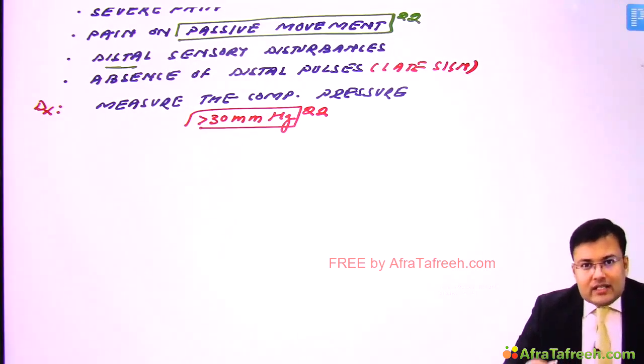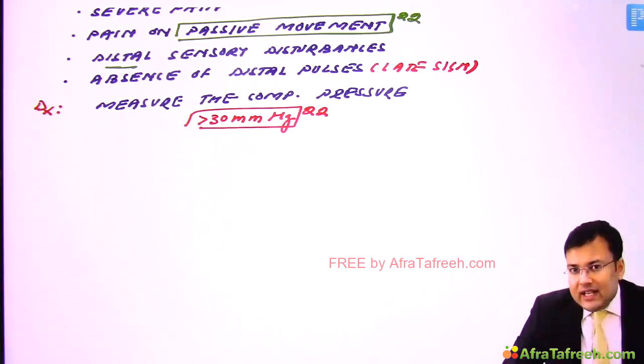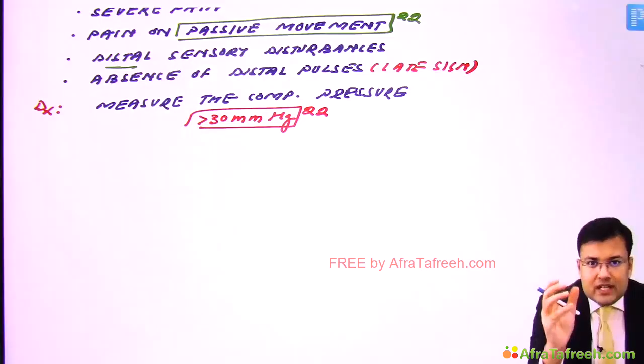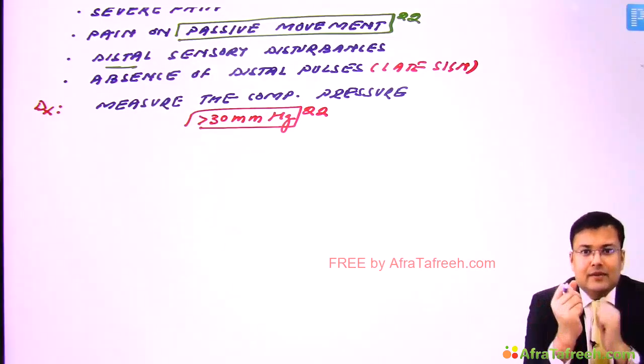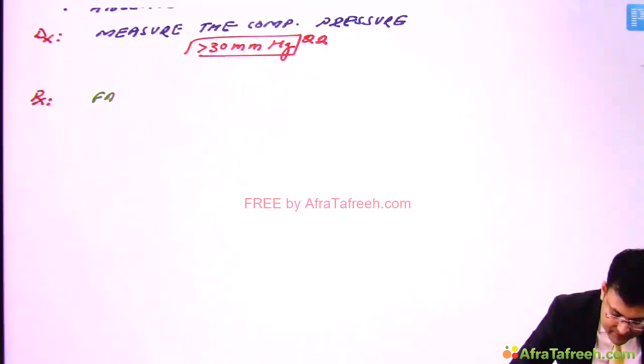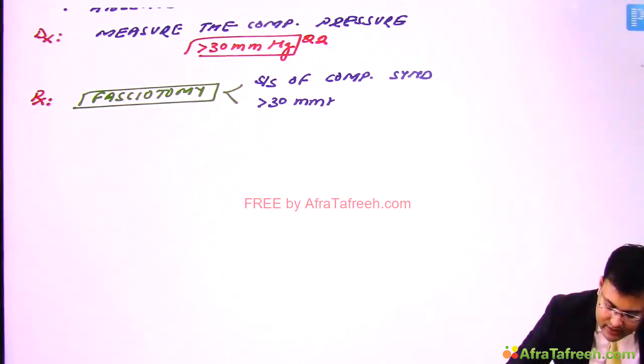Question: what is incised in the fasciotomy? We are going to incise skin, subcutaneous tissue and fascia. And whenever we are performing the fasciotomy, you will notice that the muscle will bulge from the fascia. So what's the treatment? We go for fasciotomy. Clear? So first, what are the indications of fasciotomy? If the patient has signs and symptoms of compartment syndrome, or the compartment pressure is more than 30 mmHg.